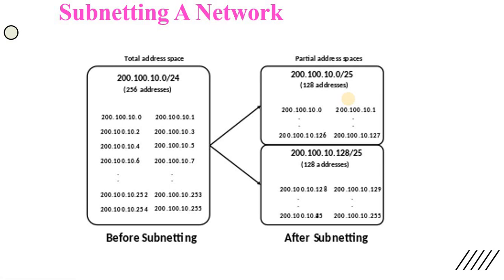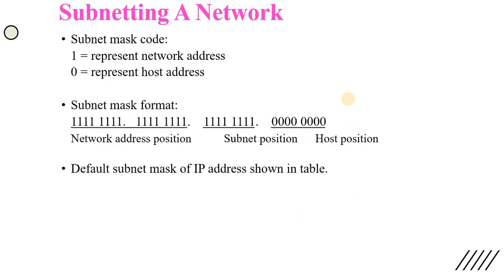So to maintain those addresses is a very easy task. Also security wise it is very useful, because the bigger the network, the possibility of errors is also more. That is why we use subnetting to divide the networks and to increase the performance of the network. Now how can we calculate the subnets of any IP address?